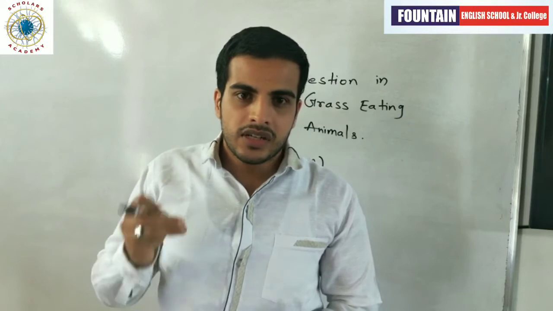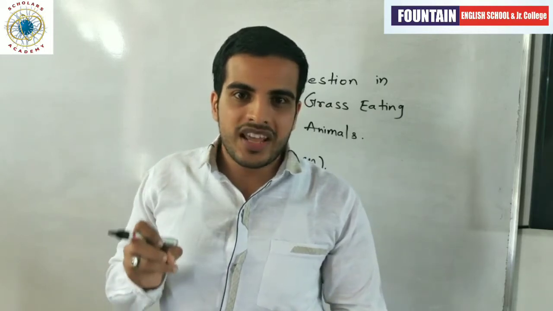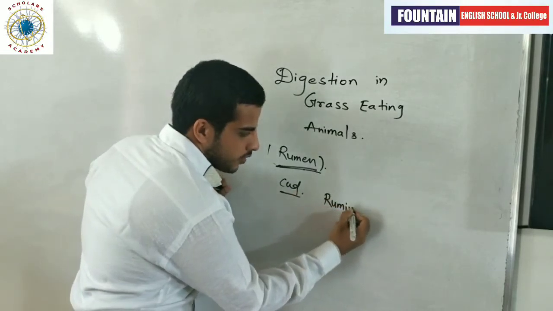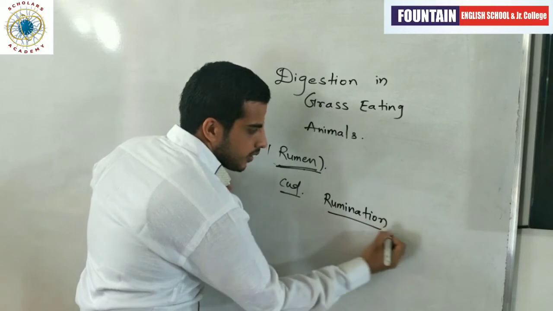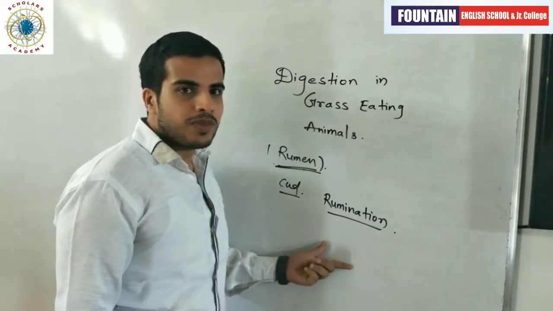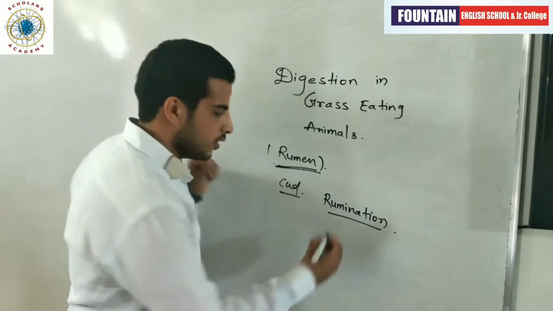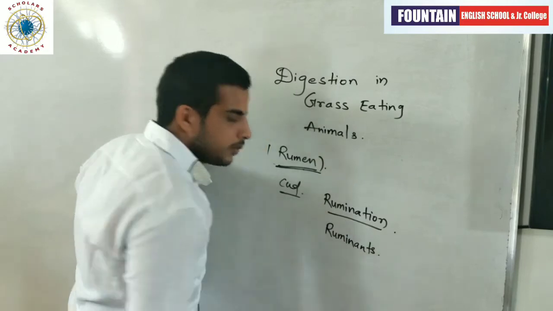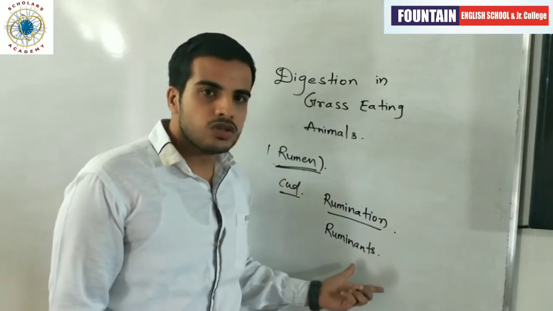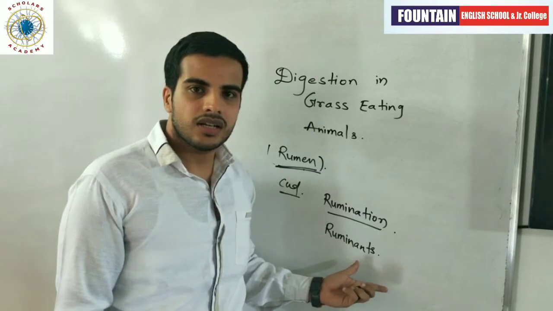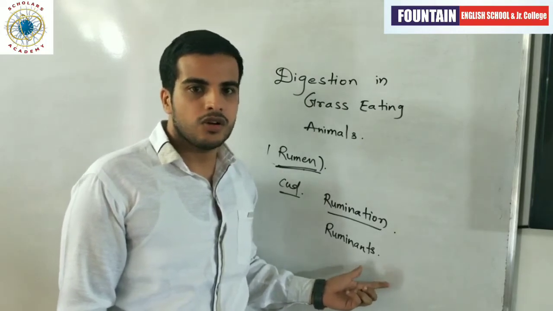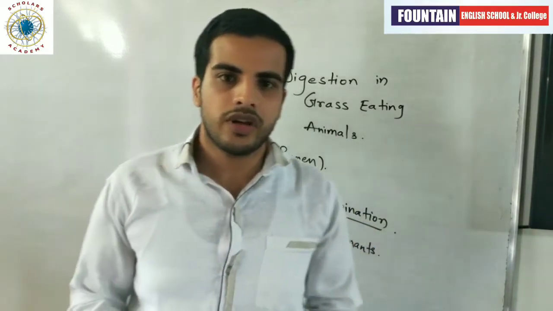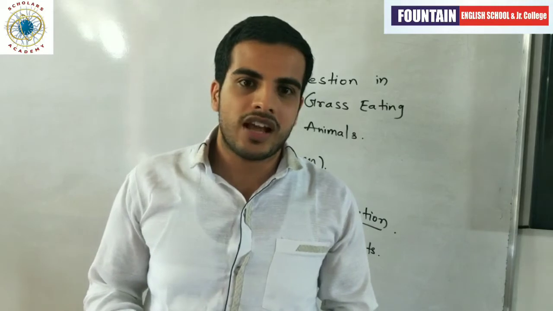That process is called rumination. And those animals which possess the process of rumination are known as ruminants. Simply, ruminants are those grazing animals which eat grasses, and the process is known as rumination. Many animals including humans cannot digest cellulose.